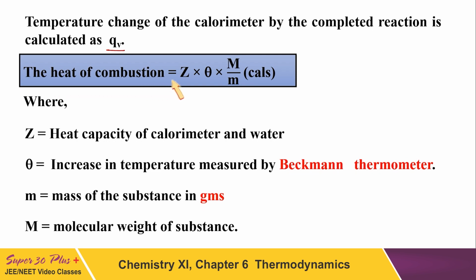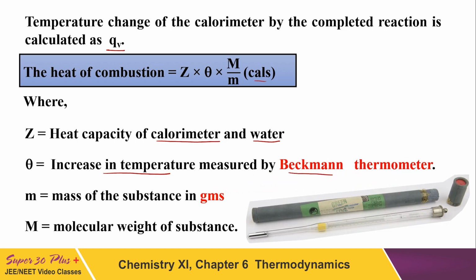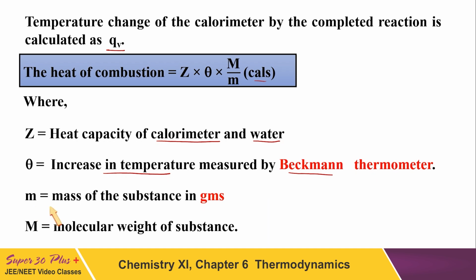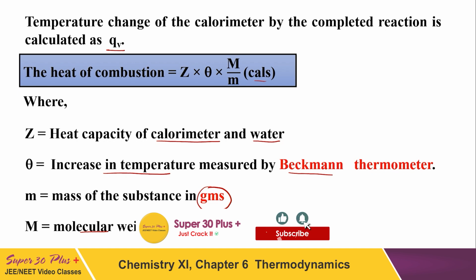Now the heat of combustion is Z into theta into M upon small m, and it is in calories. Now what are these symbols? Z is the heat capacity of the calorimeter and also the water, because both are involved here. Theta is the increase in temperature measured by the Beckmann's thermometer. We don't use the doctor's thermometer here, we use the Beckmann's thermometer, and by using this thermometer we calculate the change in temperature. Small m is the mass of the substance, of course in grams, and capital M is the molar mass of the same substance, and small m is the given mass or involved mass in the bomb. Please make note of that.